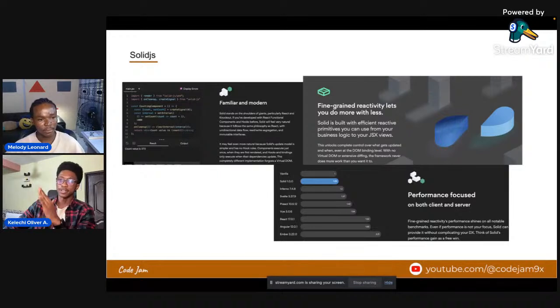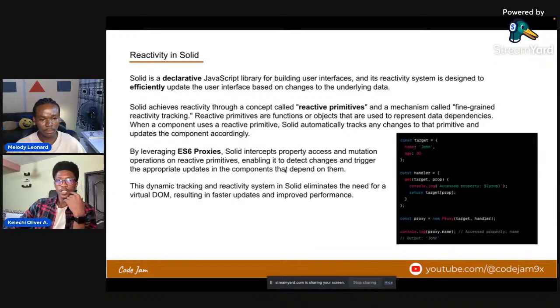In fact, that's the major reason why, if I want to build an app where I need some level of performance, I would go for Solidjs compared to React. Depending on the use case, you might go with React. React is awesome, they're super good, depending on the use case and you as a person, what you choose to do. Right. So let's go into Solid. Let's open up what Solid is. Let's go deeper and look at what reactivity is all about in this case.